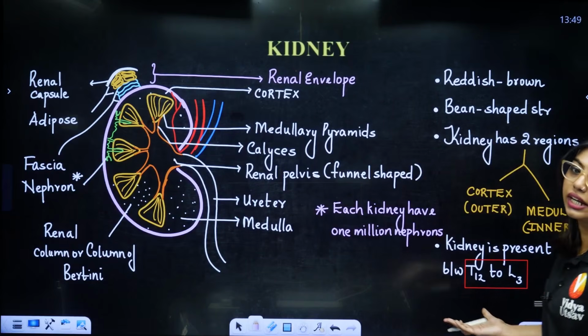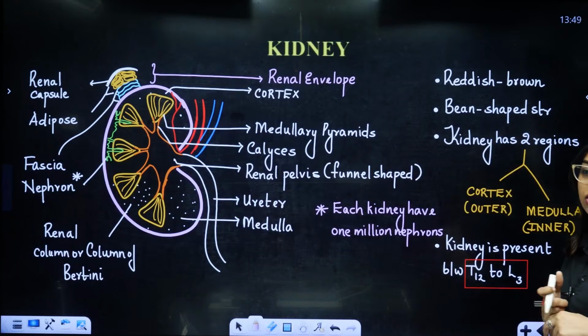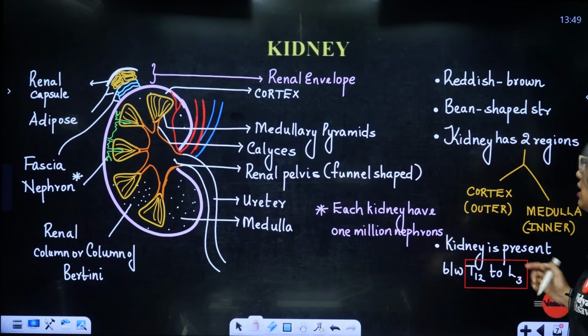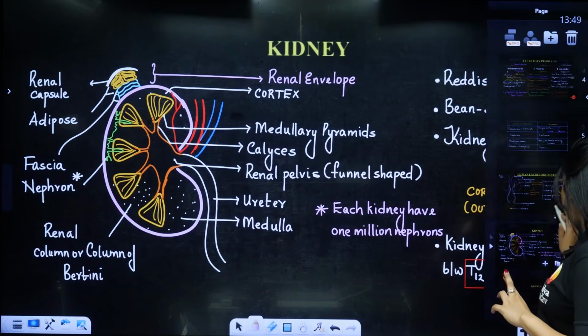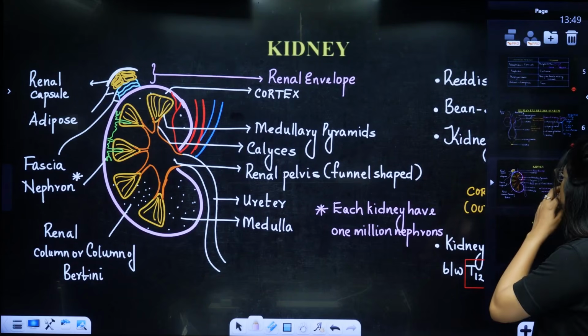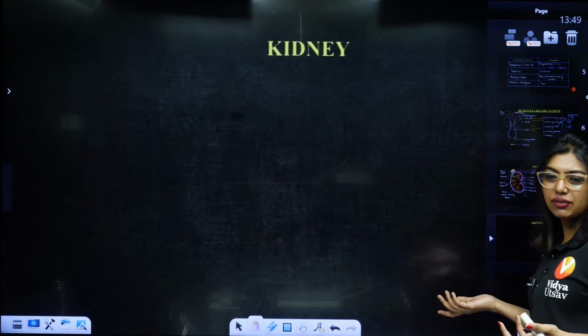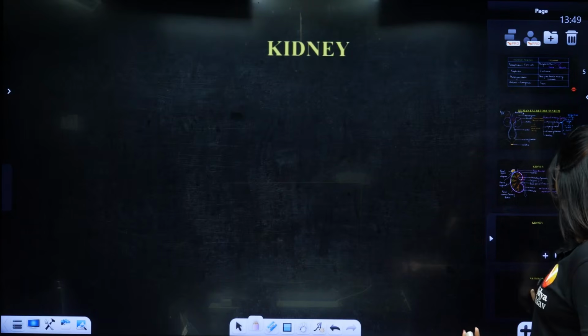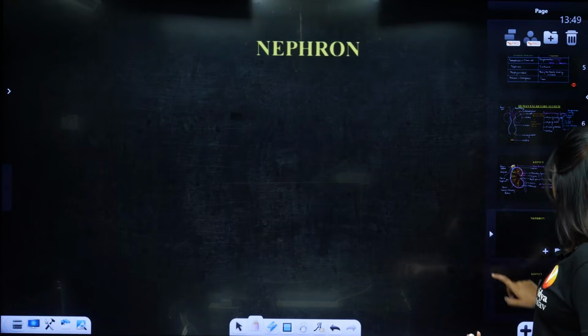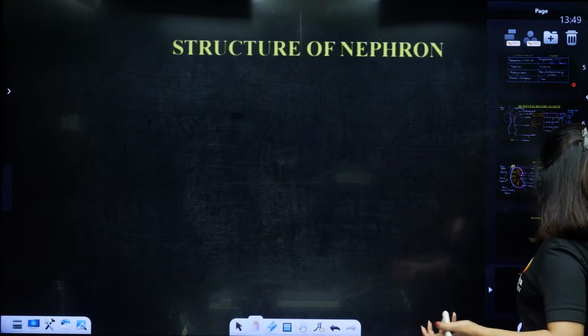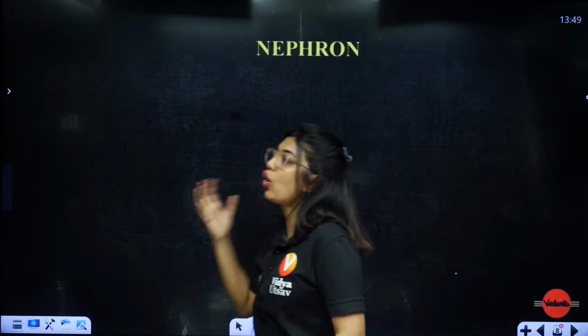So the notes are ready for you. You don't have to write the notes. That's why I am sitting and writing everything for you people. Clear? Now we are going to the next topic, that is going to be your nephrons. Before we go to nephrons, we will directly go to nephrons. We will delete this slide. Nephrons. What is this nephron, ma'am?